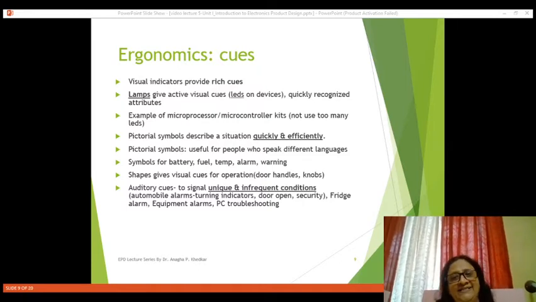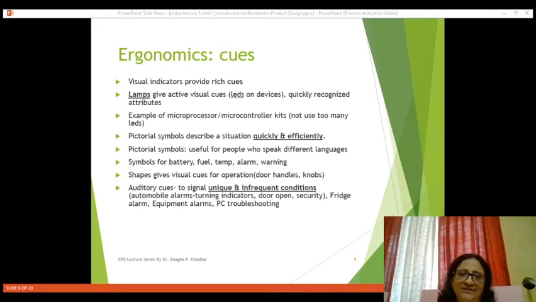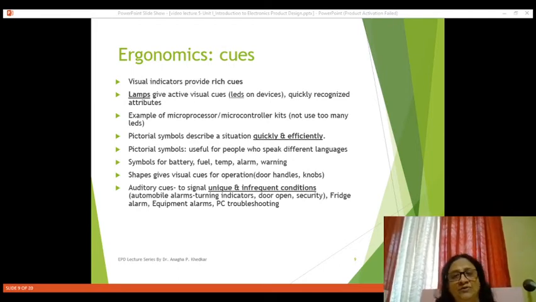Another simple thing is most of the time we do program on the computer in C or assembly language, we convert it into executable file and using Flash Magic, we download it on the microcontroller kit. So whenever we download program from PC to microcontroller kit, then there is one LED that glows and it shows that the program is successful.